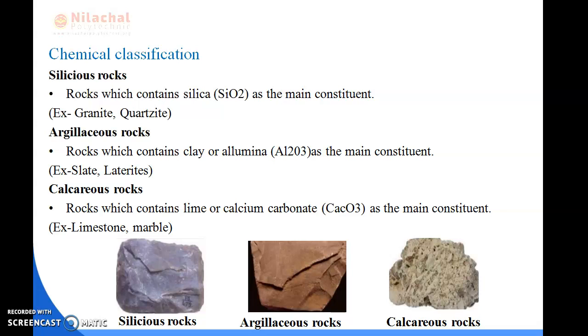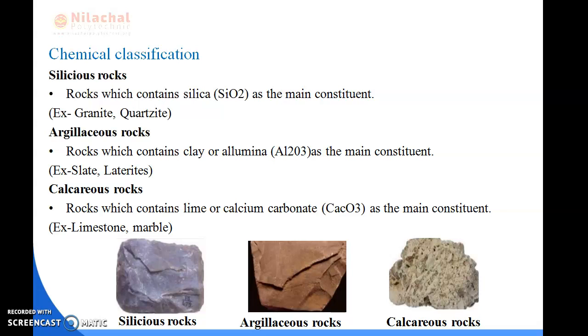Okay. Next is argillaceous rocks. What does argillaceous rocks mean? The rocks which contain clay or alumina as a main constituent. Clay or alumina is one type of chemical contained in the rock, and that is known as argillaceous rock. Alumina is Al2O3. It is the main constituent in the rock known as argillaceous rocks. For example, slate and laterites.